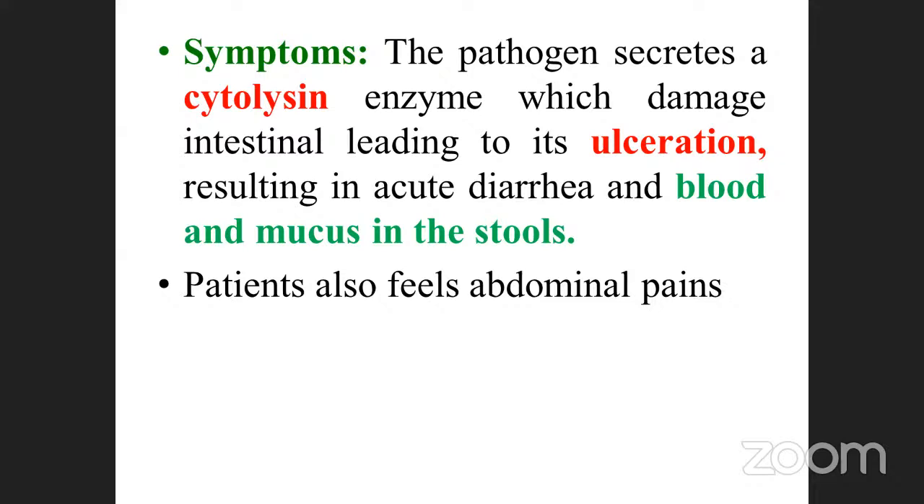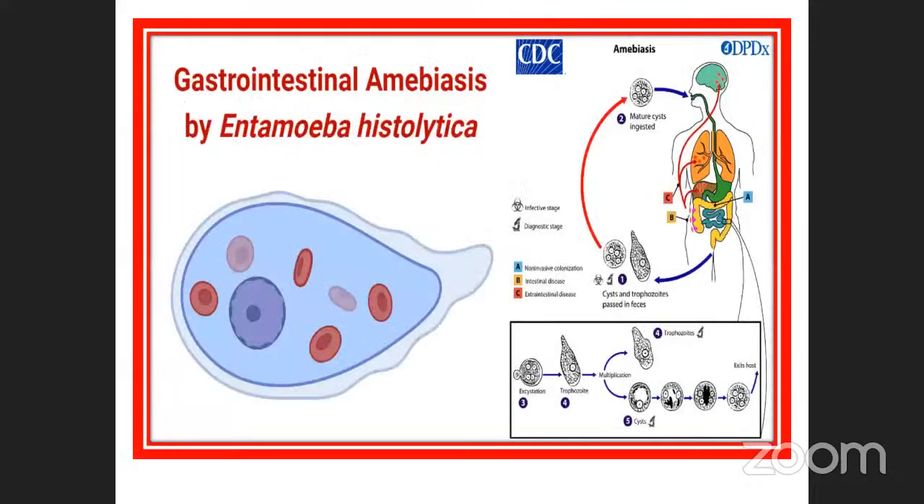As a result, what happened? Acute diarrhea, and blood and mucus in the stools. We can see the blood and mucus in the stools at the outlet. Patients also feel abdominal pain over a continuous prolonged period of fasting. It leads to this because of how the ulceration forms: it erodes the mucous membrane lining the intestines.